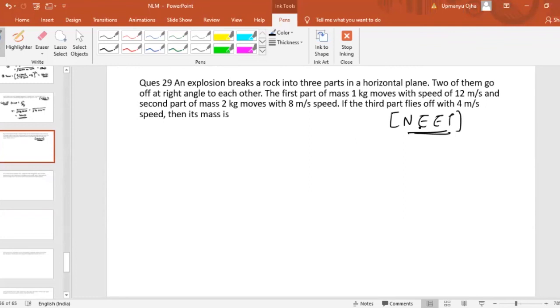So here, which concept will we apply? We will apply the conservation of linear momentum, because whenever an explosion takes place, the net force is zero. So the net force during the explosion is zero, which means linear momentum will be conserved here.